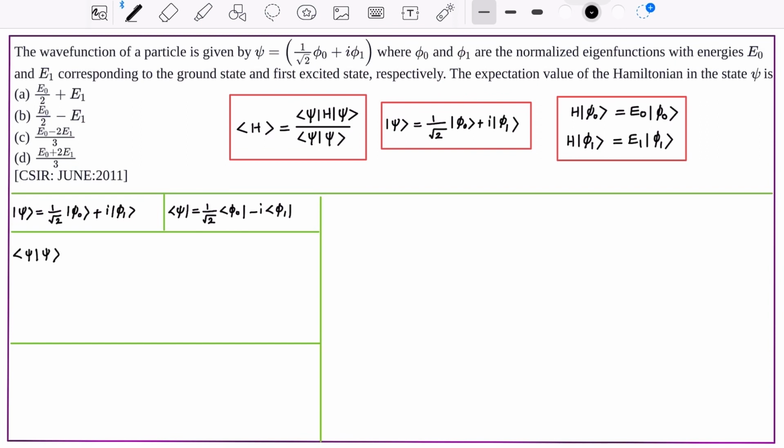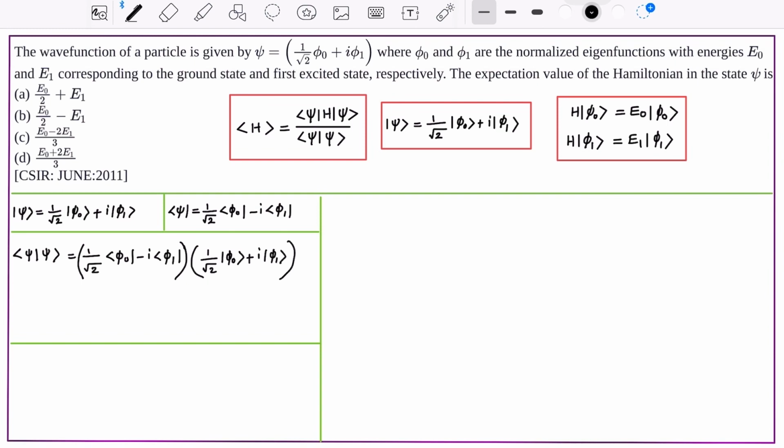Now let us take the inner product of psi with itself. That is equal to 1 by root 2 bra phi 0 minus i bra phi 1, into 1 by root 2 ket phi 0 plus i ket phi 1.